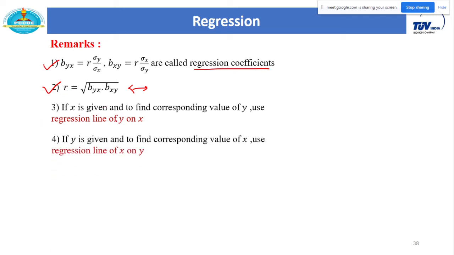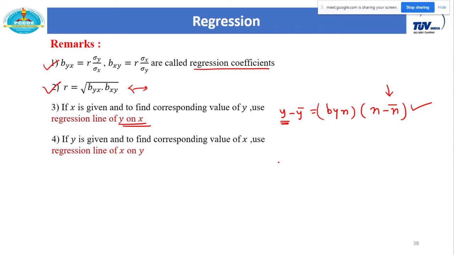And as I already told you, regression line y on x means what? y minus y bar is equal to Vyx into x minus x bar. From this line, we can calculate the value of y if x is given. So remember, if in any question I want to calculate y for a given x, use this formula.